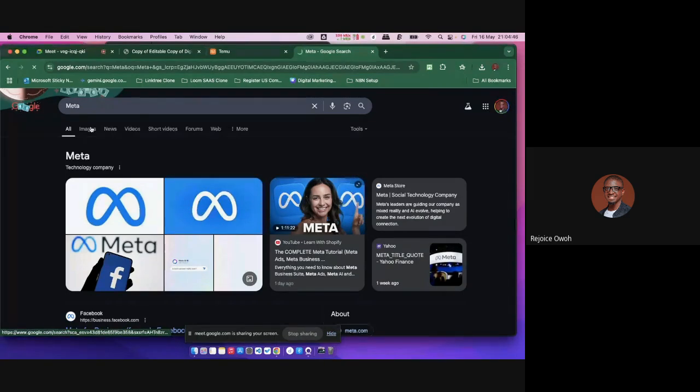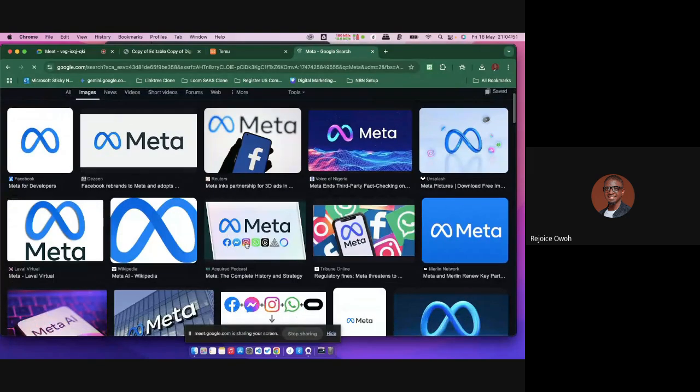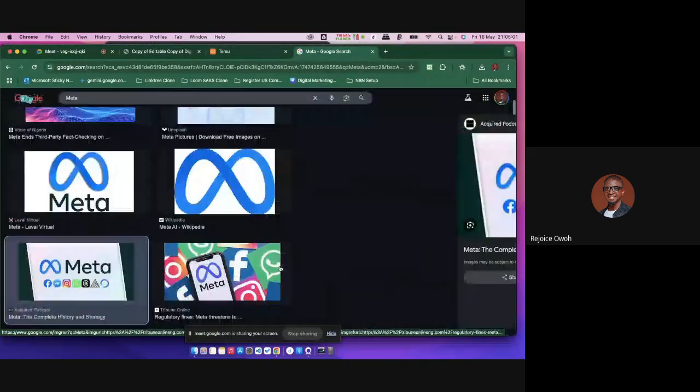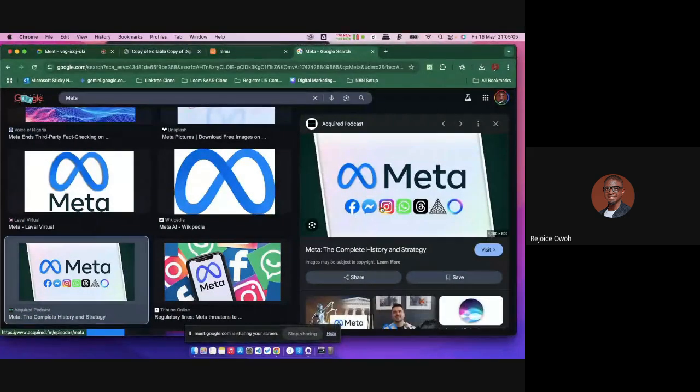So Meta is the company that literally bought the whole lot. Meta has Instagram, they've got Facebook. Look at all their apps here, right? Let me open it up. So yeah, look, this is the list of all the apps, from Facebook to Messenger, Instagram, and all, right? Even their own AI and their own kind of social connection platform. And all these are the products that Meta offers, right?